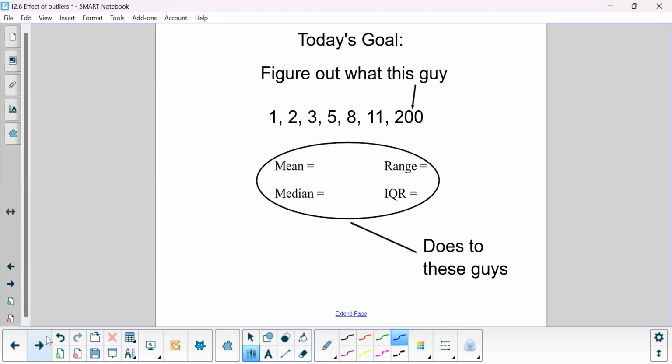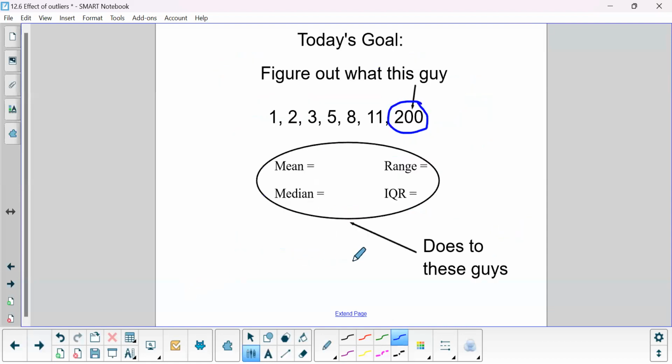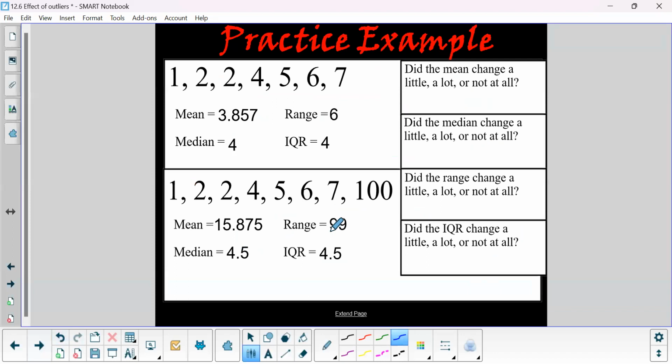All right. So that's what we're trying to figure out: what a weird number, what an unusual number. That was the boss. The boss's salary is unusual compared to the employees, and he is making a difference in some of these things. And that unusual number, called the outlier, has an effect on these different sorts of data measures in different ways.